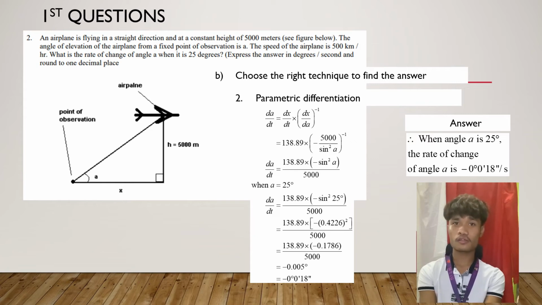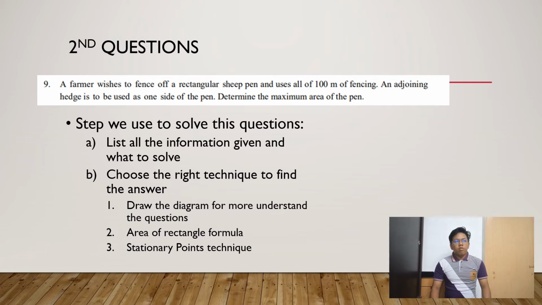Okay, the answer is: when the angle A is 25 degrees, the rate of change of angle A is negative 0.018 degrees per second. Second question. The farmer wished to fence off a rectangular sheep pen and use all of 100 meters of fencing. An adjoining hedge is to be used as one side of the pen. Determine the maximum area of the pen.